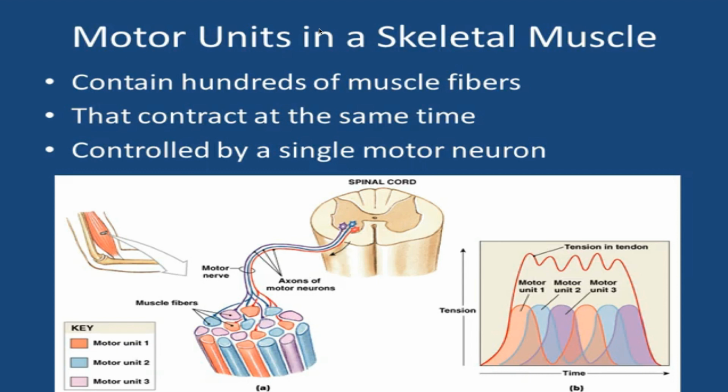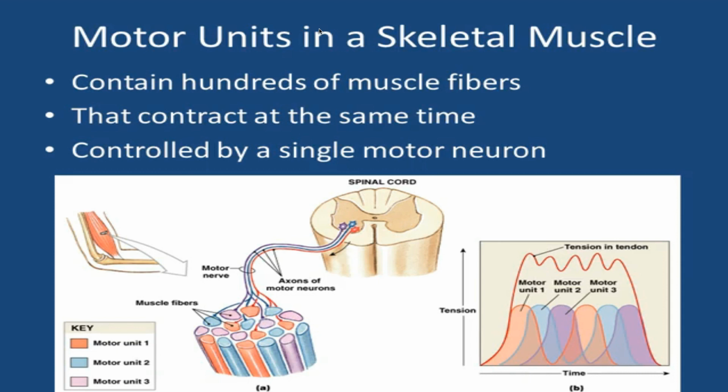We hinted at muscle units or motor units earlier, but just to recall, a single motor neuron controls hundreds of muscle fibers, considered a motor unit, that contract at the same time. Motor units are all of the fibers that are controlled by a single motor neuron. The number of muscle fibers in a motor unit can vary greatly, and the fewer the number of fibers in a motor unit, the more precise the contraction is.